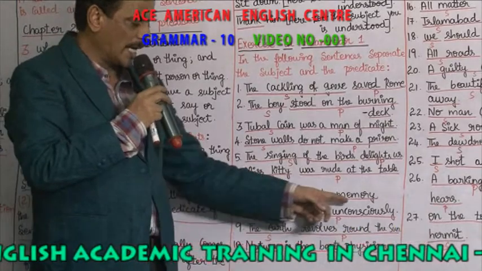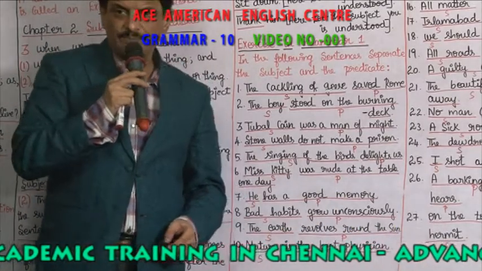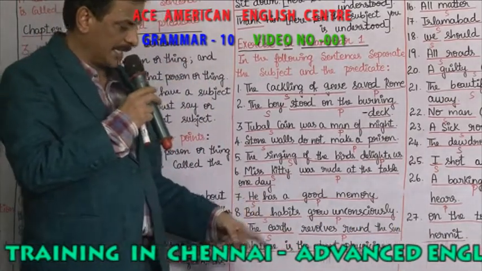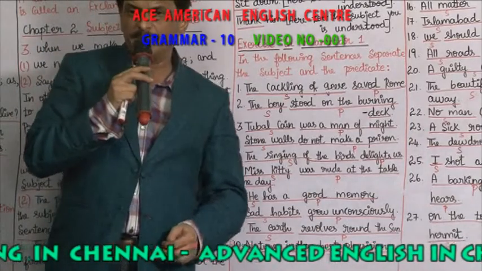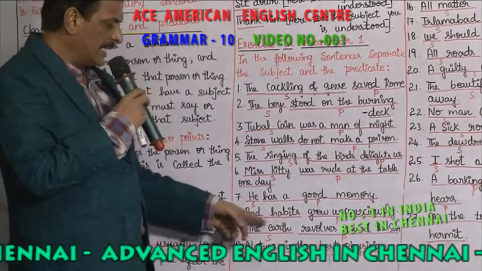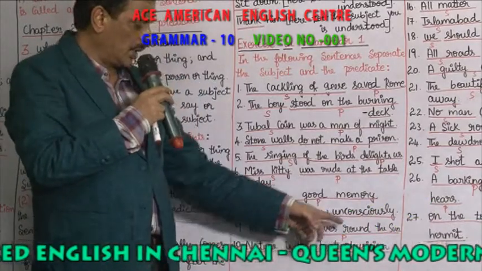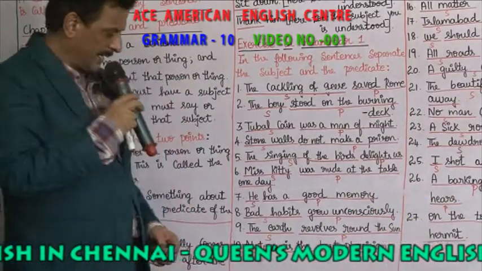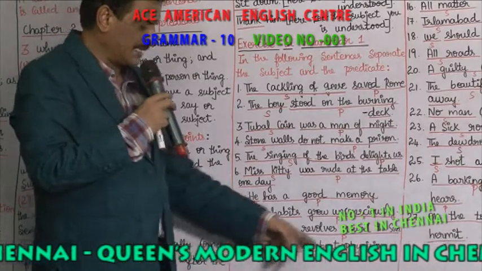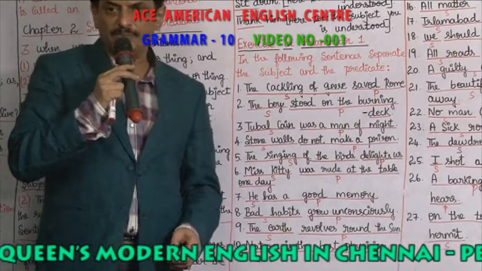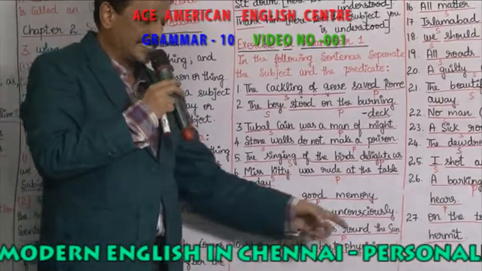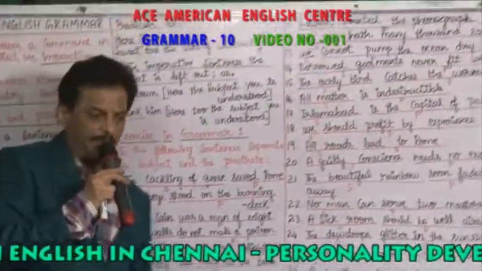Bad habits grow unconsciously. Which is the subject? Bad habits is the subject. Grow unconsciously becomes the predicate. The earth revolves around the sun. Which is the subject? The earth is the subject. Revolves around the sun becomes the predicate. Nature is the best physician. Which is the subject? Nature is the subject. Is the best physician becomes the predicate.